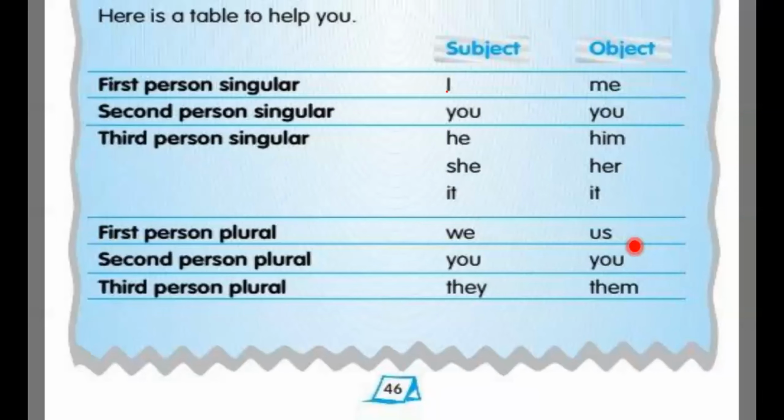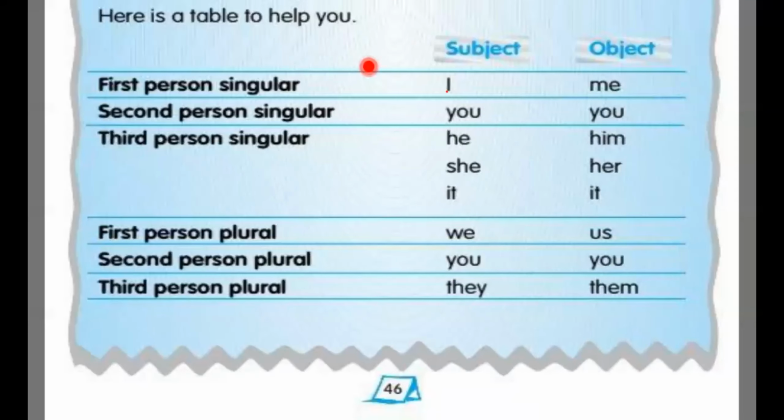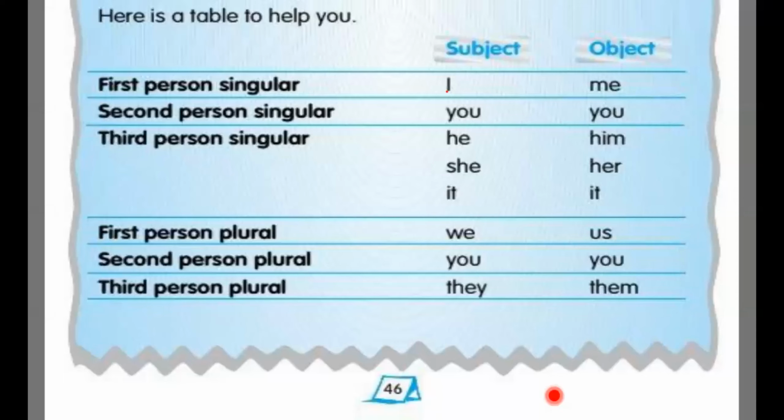Clear? I want somebody to read this table. Yes, Mr. Feroz, read the table. First person singular I, me. Second person singular you, object you. Third person singular subject he, object him.